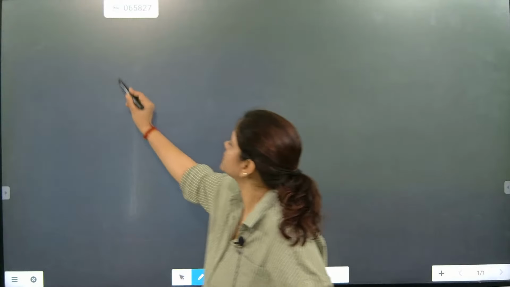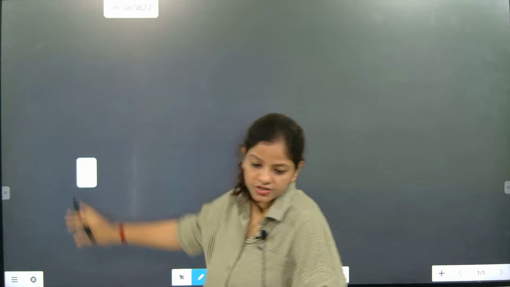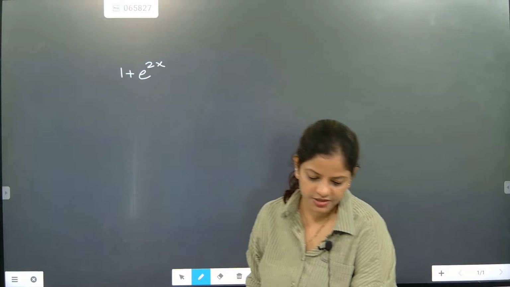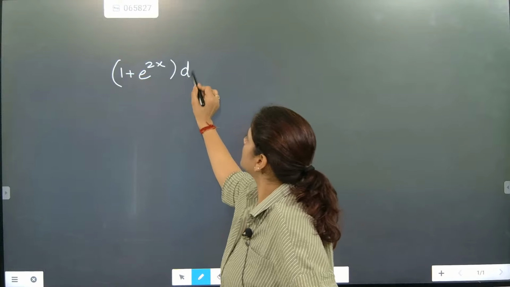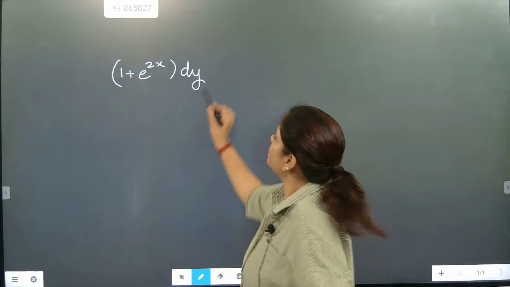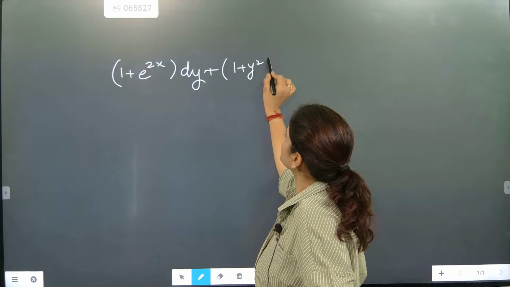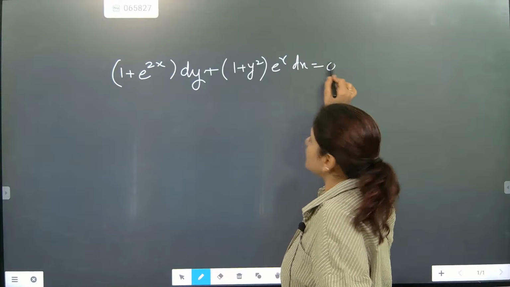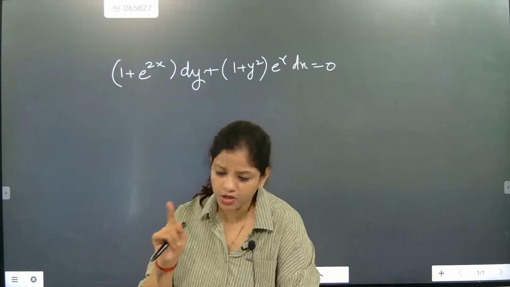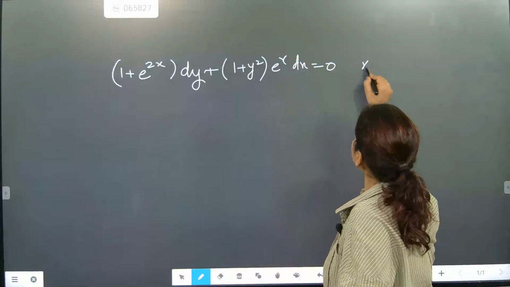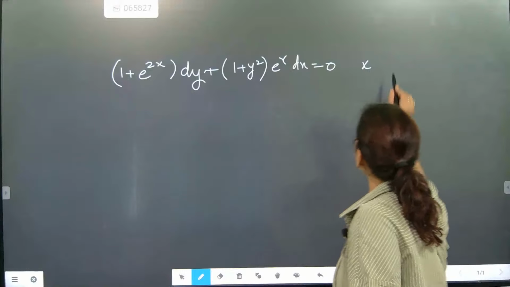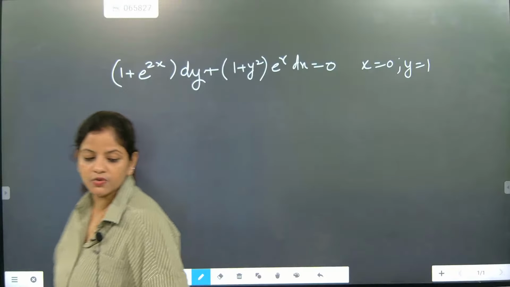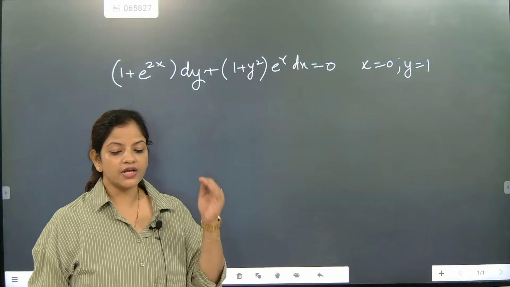The question is 1 plus e to the power 2x dy plus 1 plus y square e to the power x dx equal to 0, with the condition x equal to 0 and y equal to 1. Come on, go for it, your time starts now.